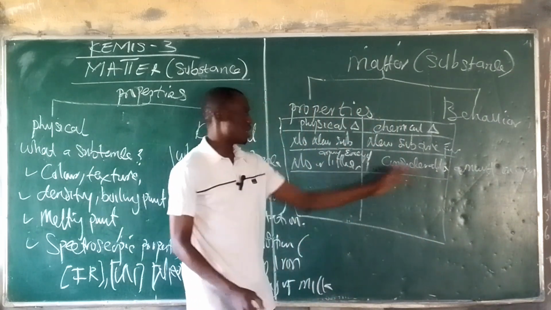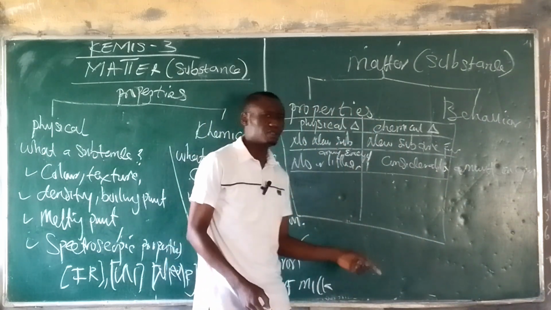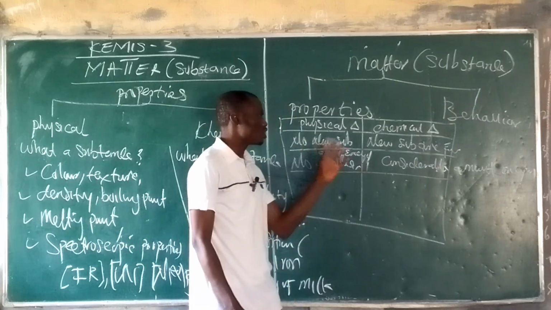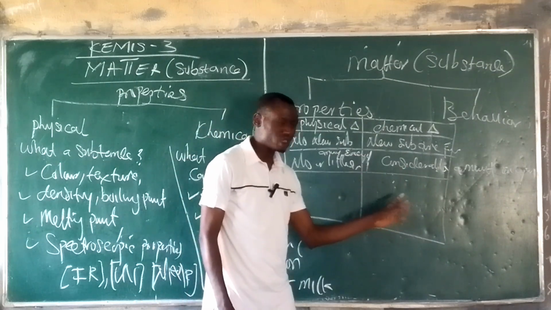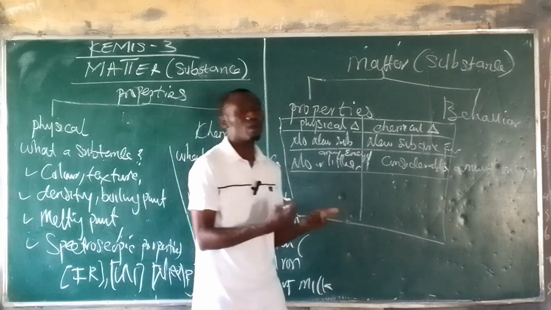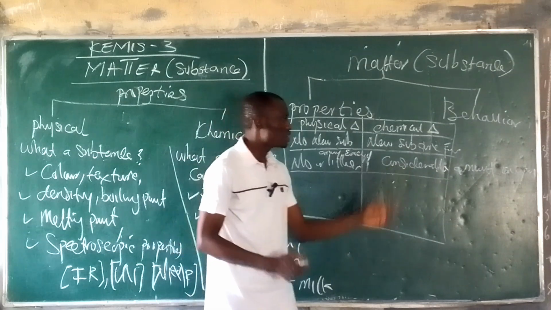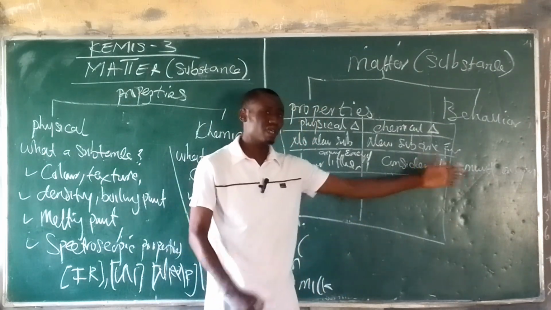I'm trying to look at the way I can fix this inside this box. But let me take it again. No new substance is formed. New substances are formed under the chemical change, and then no or little amount of energy is required. Considerable amount of energy is required.